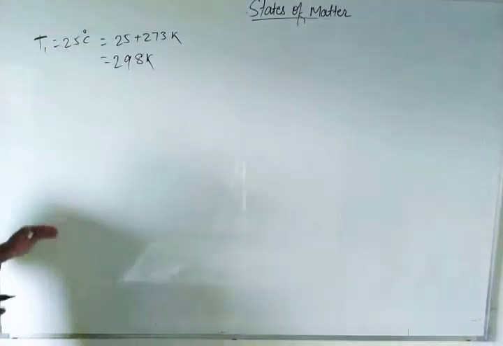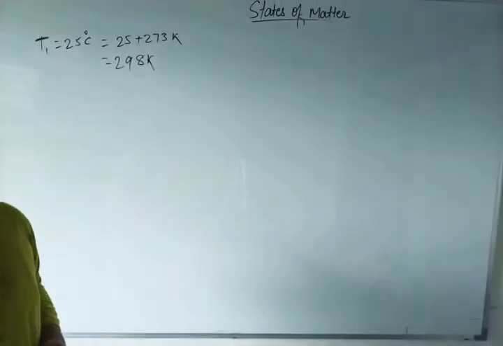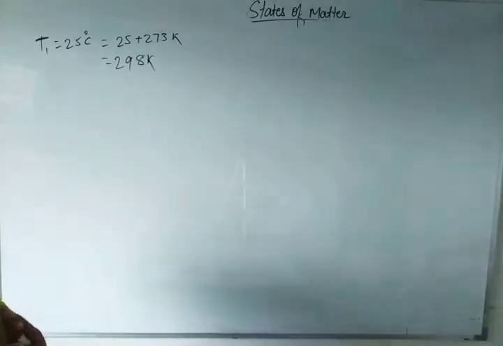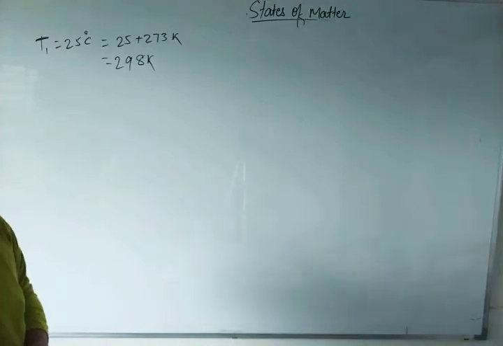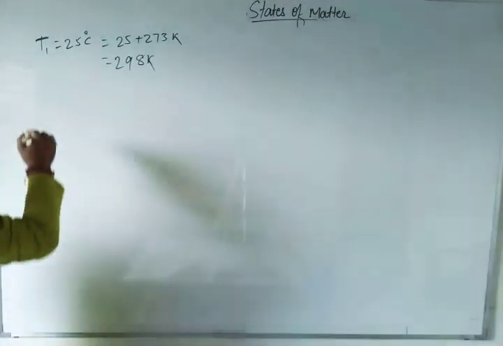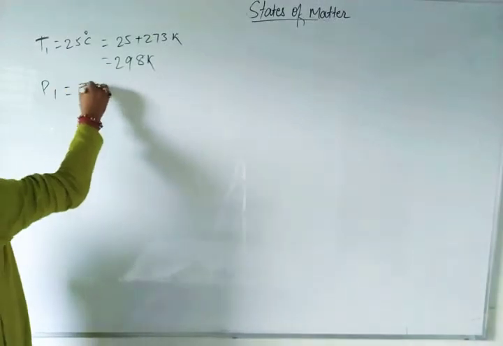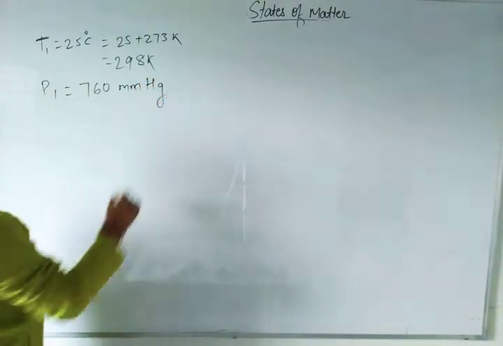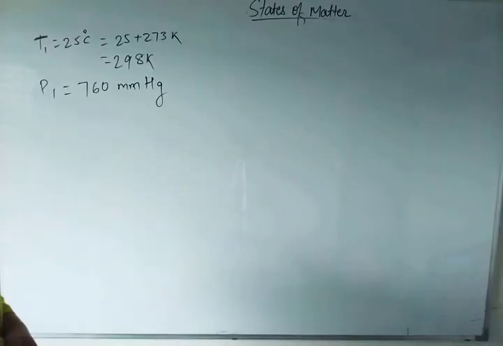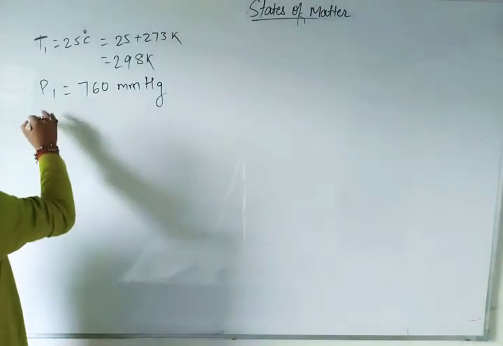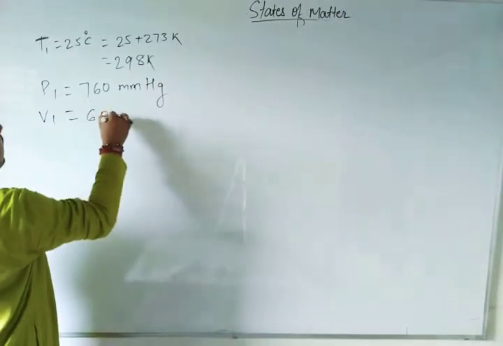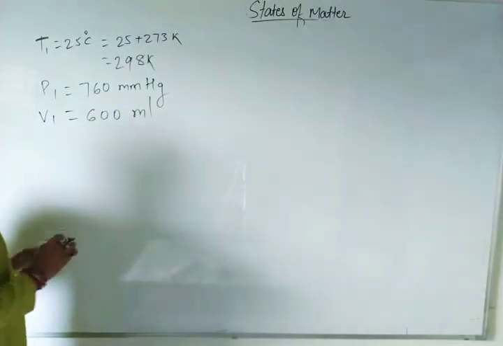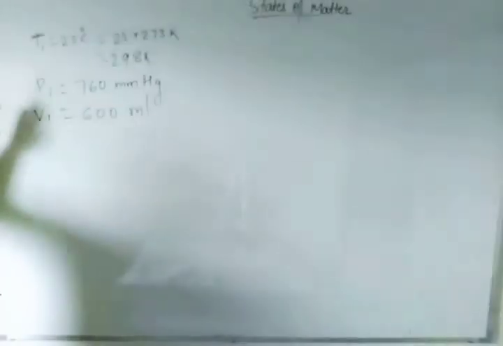Second, 760 mm Hg is the pressure, P1 equal to 760 mm Hg. And the third thing given is 600 ml volume, V1 equal to 600 ml. So this was P1, V1 and T1.